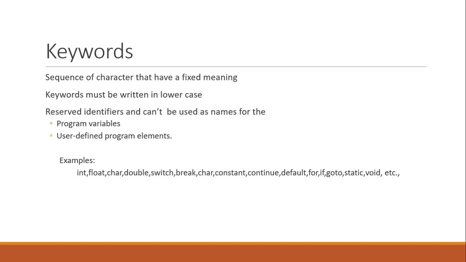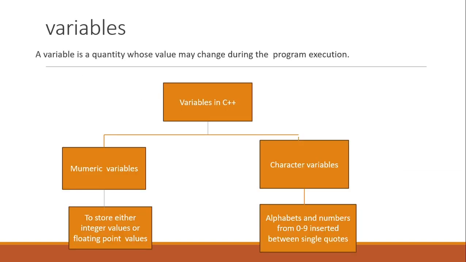These are reserved keywords, and they can't be used as a name, meaning as program variables or user-defined names. So these keywords should not be used as a variable name, function name, or class name. Keywords should be used in the program only with their fixed meaning. Some examples of keywords used in C++ are int, float, char, double, switch, break, const, continue, default.